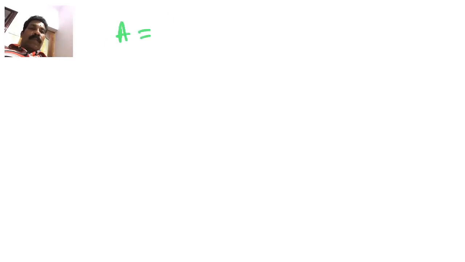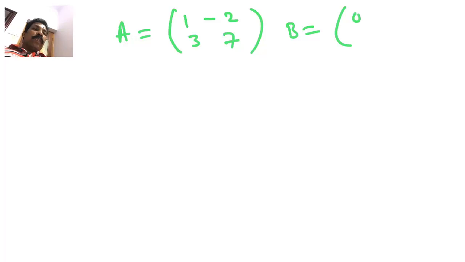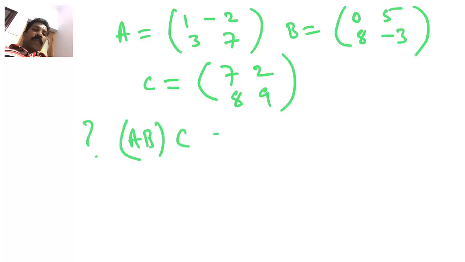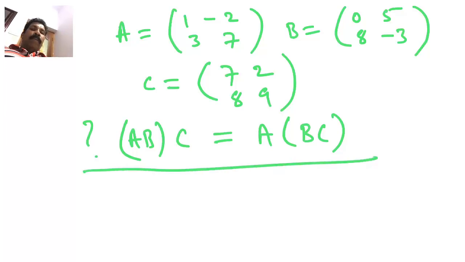Consider capital A is equal to the 2 by 2 matrix 1, negative 2, 3, 7, and capital B is equal to 0, 5, 8, negative 3, and capital C is equal to 7, 2, 8, 9. Now you have to verify that AB into C is equal to A into BC. That is, you have to verify the associative property of matrix multiplication.